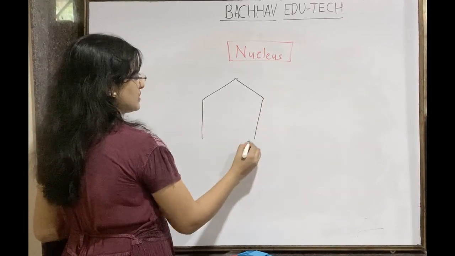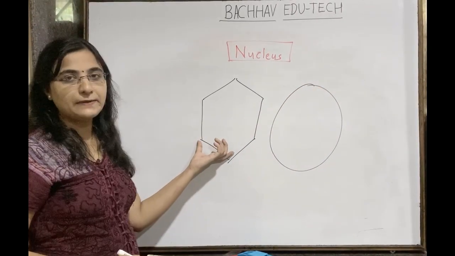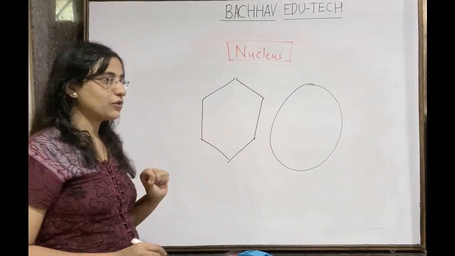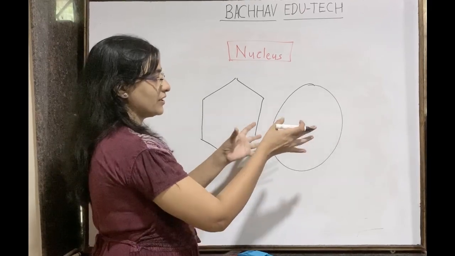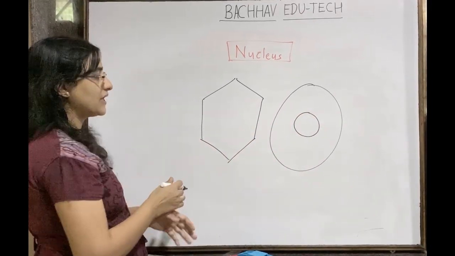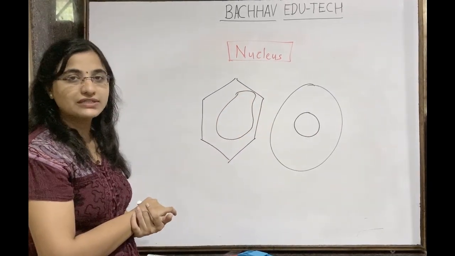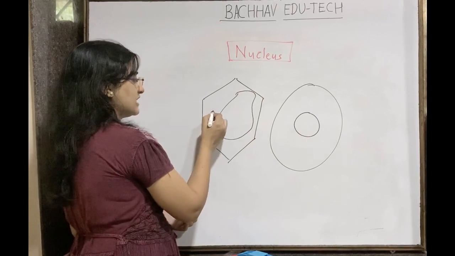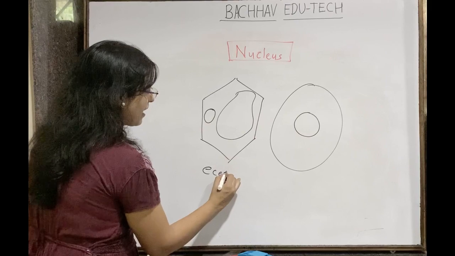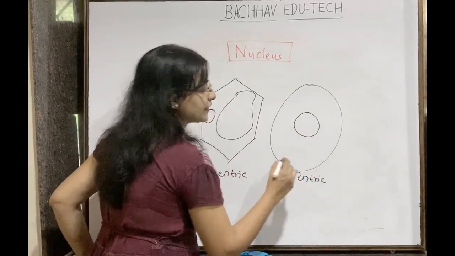When we talk about this nucleus, it is either eccentric or centric. So this is a plant cell, this is an animal cell. So जेव्हा nucleus ची location आपण बघतो, we know that a centrally located nucleus is present in the case of the animal cell, but due to the presence of the large central vacuole, it is eccentric in the case of the plant cell. Eccentric means what? At one side. Centric means what? At the center.